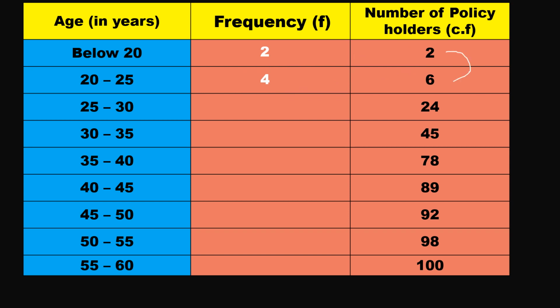6 minus 2, 4. Next 24 minus 6, it is 18. Next 45 minus 24, 21. 78 minus 45, 33. 89 minus 78, 11. 92 minus 89, 3. 98 minus 92, 6. Next 100 minus 98, 2.